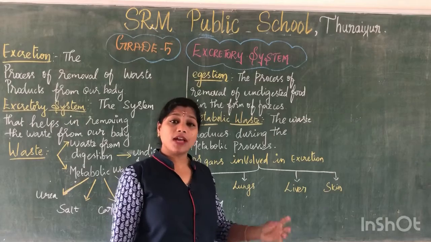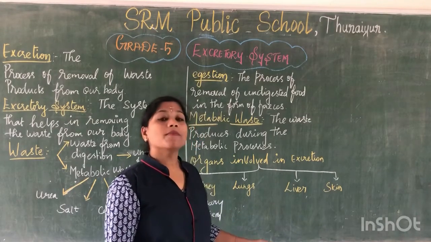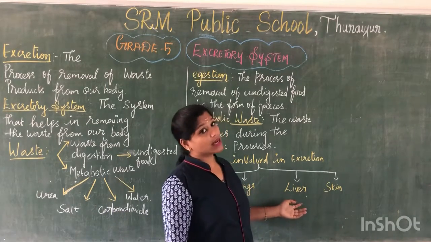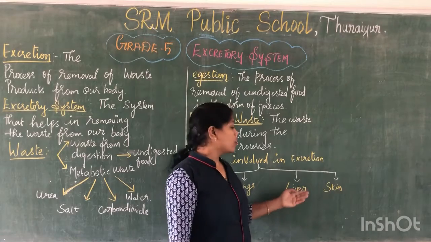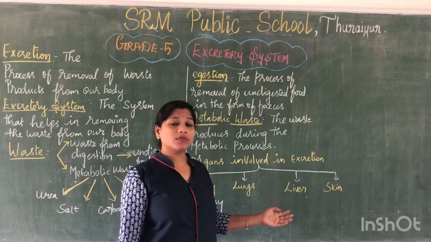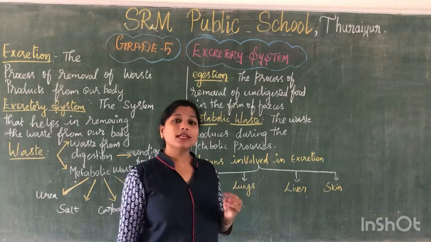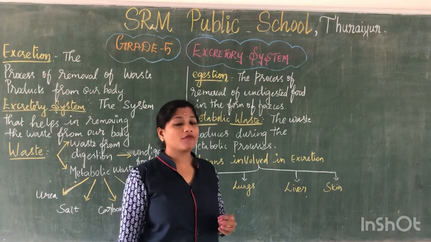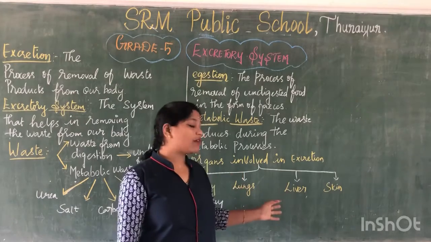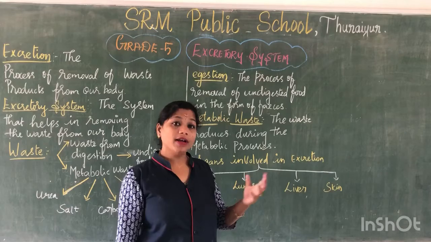Though the function of lungs is respiration, it also plays a role in excretion by removing carbon dioxide. As I said, the liver is the heaviest organ of our body, which converts this nitrogenous substance into urea and sends it for excretion. And we know that our RBCs have a lifespan of only 120 days. Once it gets over, the liver will break down all the dead RBCs from our blood.